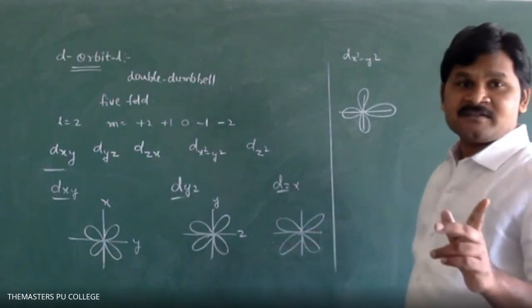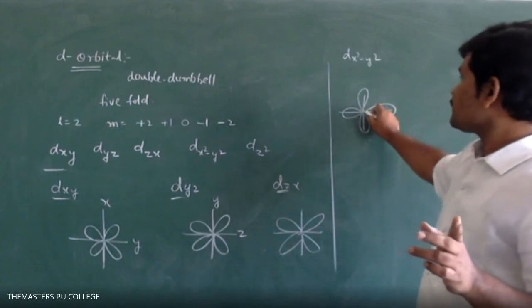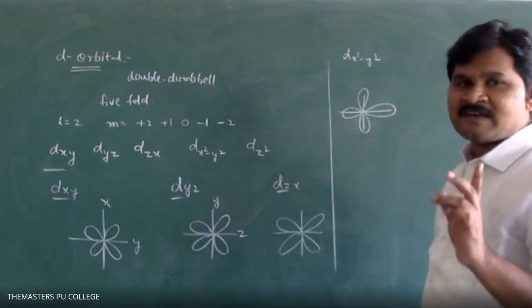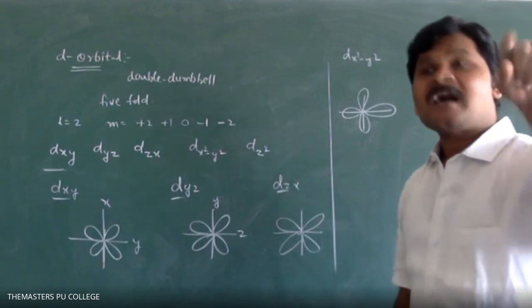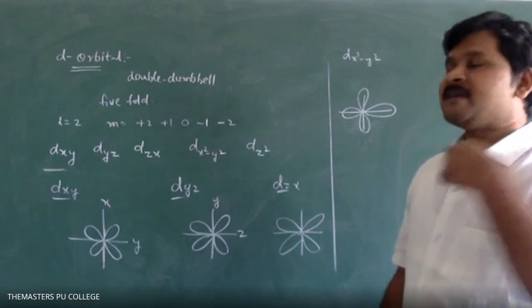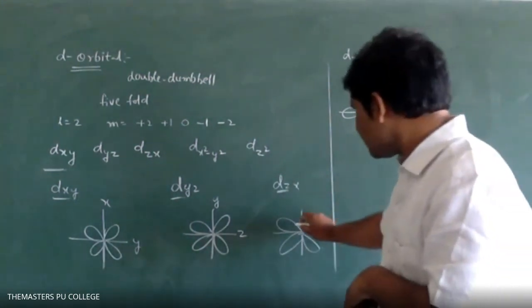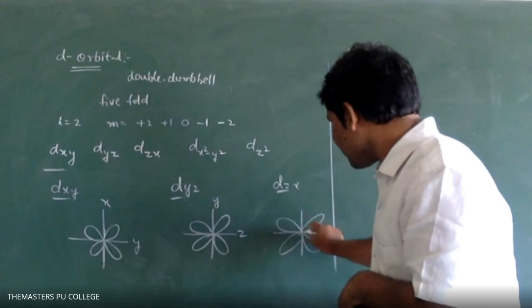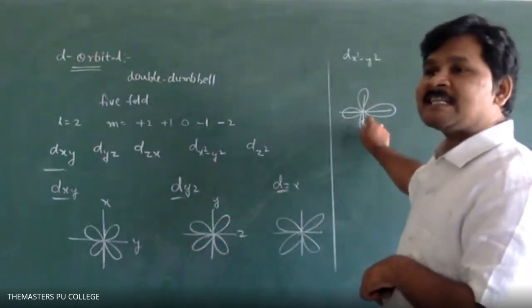Very, very important, this is for examination also. Here, dx squared minus y squared is different from the remaining three. Why? Because in dx squared minus y squared, lobes are present along the axis, but the remaining lobes are present between the axis. This is our axis. In between the axis, all are present. But here, along the axis they are present.